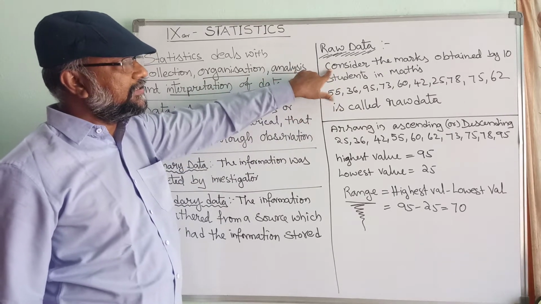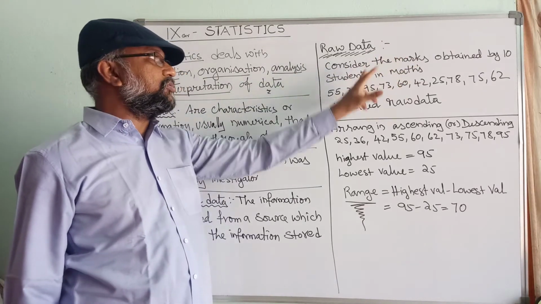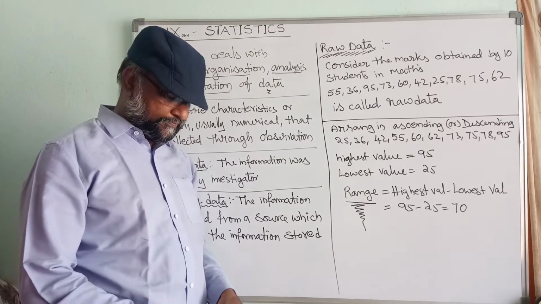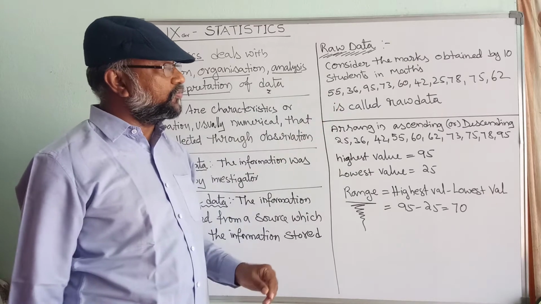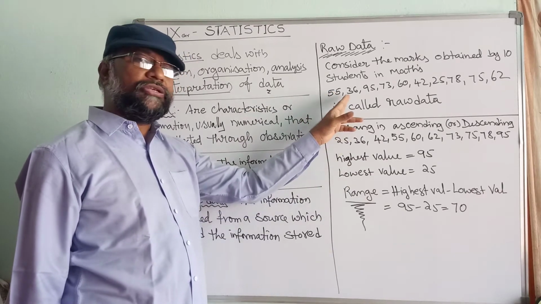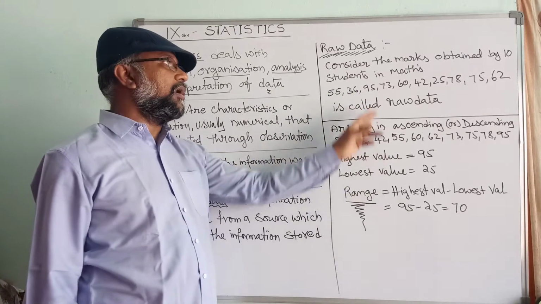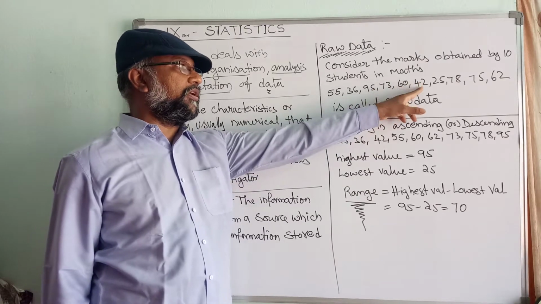Here, consider the marks obtained by 10 students in maths. Some exam was conducted and 10 students got these values out of 100. One student got 55 marks, other student got 36 marks, other student got 95 marks, other student got 73, 60, 42.